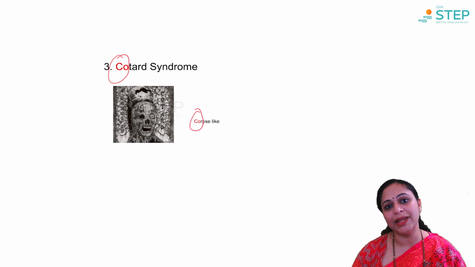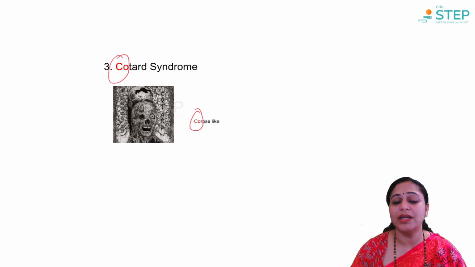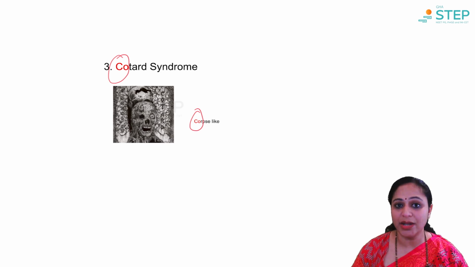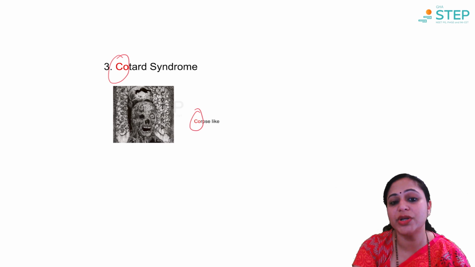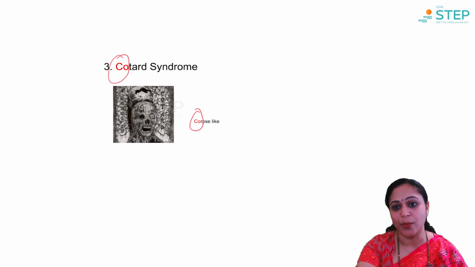So the patient would believe that their face is rotting, just like in the image, when in reality it would not be. Many times they ask a question wherein the patient feels that his intestines are rotting. So rotting is seen in COPS, and that is why CO in COPS should remind you of Cotard syndrome.